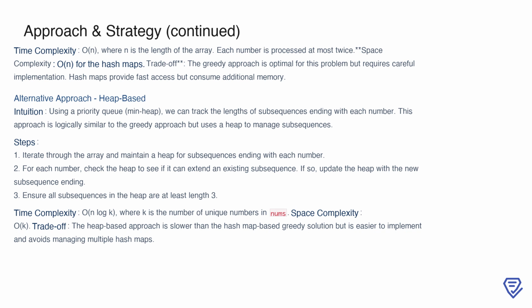However, this method has a higher time complexity of n log k, where k is the number of unique numbers, and involves additional memory overhead for managing heaps. Although easier to implement, it is slower compared to the hash map-based greedy approach.